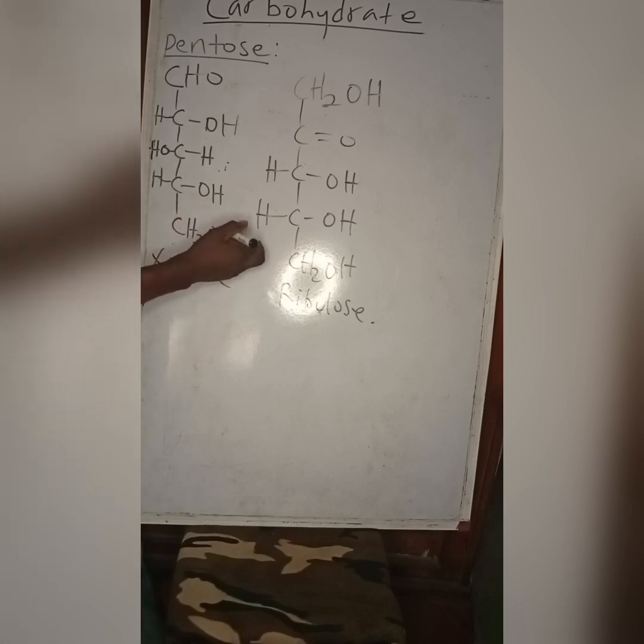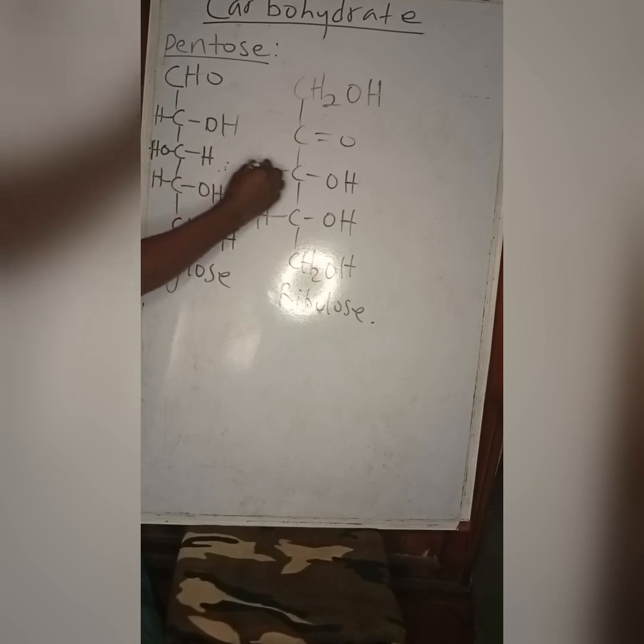So also, if you get a keto sugar from xylose, let me just put, this is xylose, CHO, please observe, this is xylose, same thing.